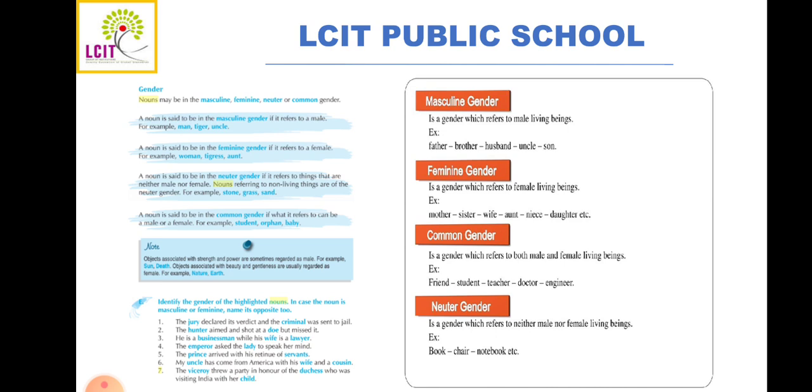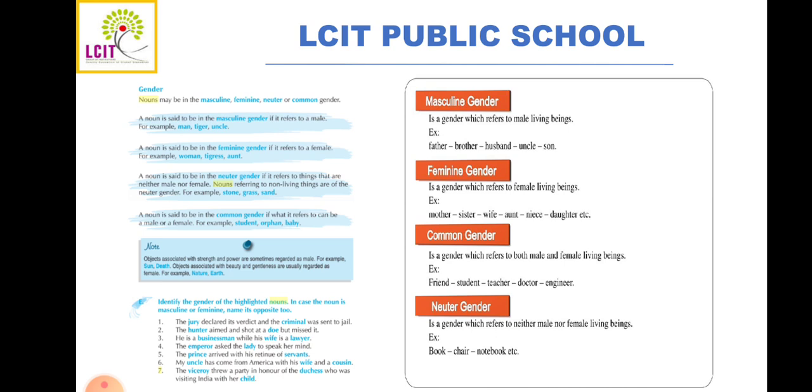Now the third type of gender that we are going to see is neuter gender. What is neuter gender? Neuter gender refers to things that are neither male nor female. It denotes neuter things, means non-living things. For example: pen, table, glass, stone, grass, sand.